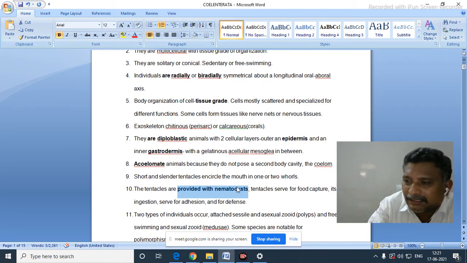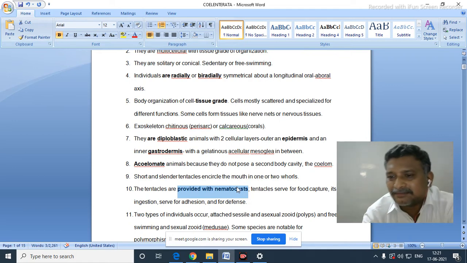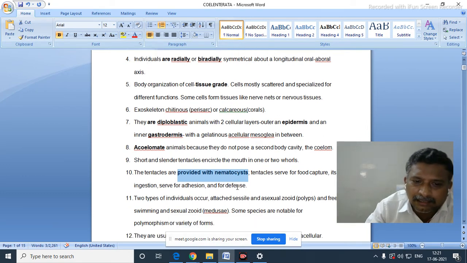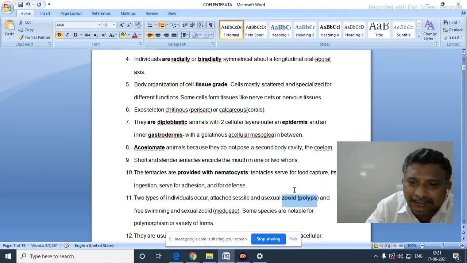Now, what are the important works of cnidocytes? There are two: one is defense, and another is capturing the food material, catching the prey organism. Now, there are two kinds of individuals generally seen. What are the two types commonly found in Coelenterata? The answer is polyp and medusa.